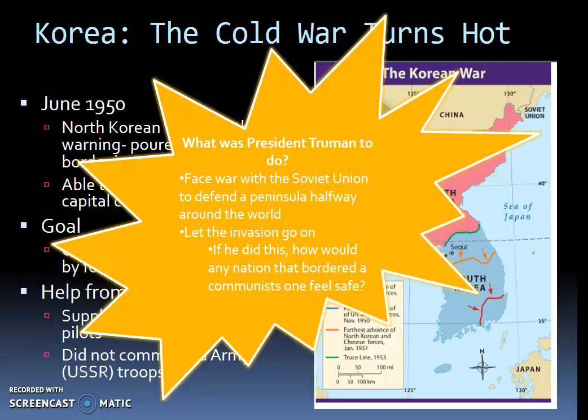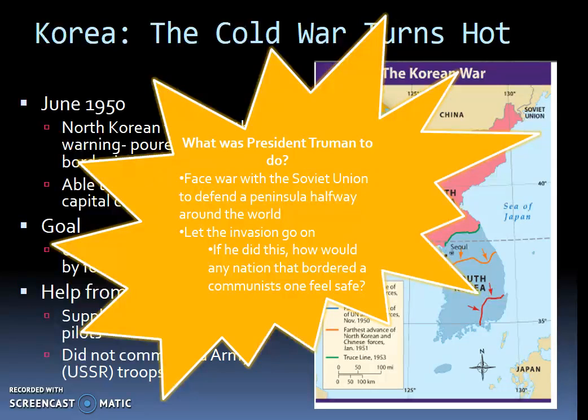So now that this happened and North Korea came across into South Korea and a communist country was threatening to spread communism to a non-communist country, President Truman had a choice to make. Did he face war with the Soviet Union to defend a peninsula halfway around the world? Or did he let this invasion go? And if he let this invasion go, how would any nation that bordered a communist nation feel safe?